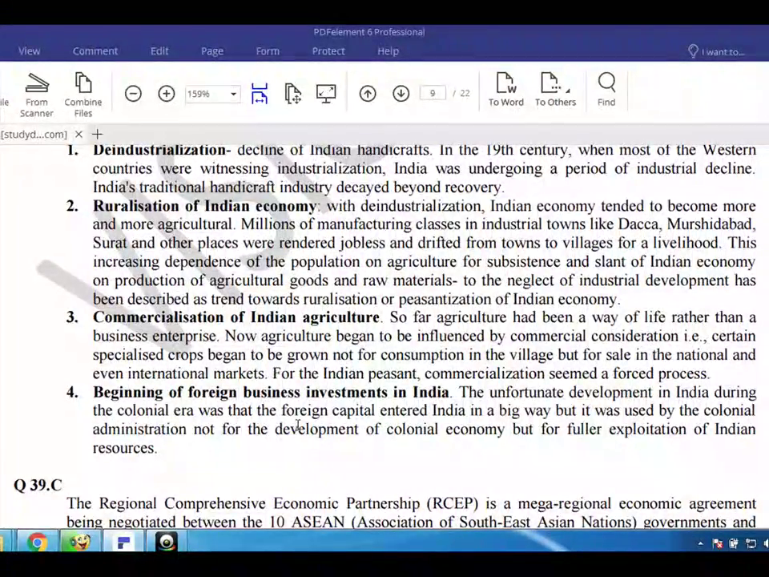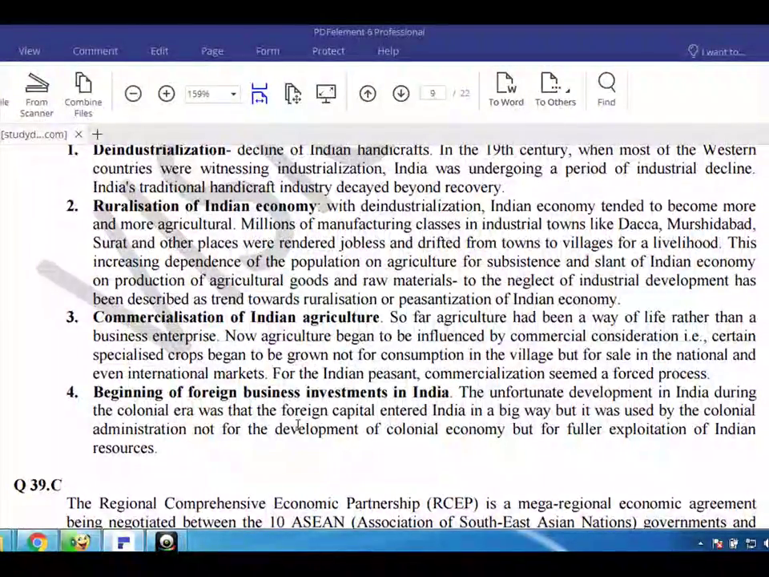3. Commercialization of Indian agriculture. So far agriculture had been a way of life rather than a business enterprise. Now agriculture began to be influenced by commercial considerations, that is, certain specialized crops began to be grown not for consumption in the village but for sale in the national and even international markets. For the Indian peasant, commercialization seemed a forced process.